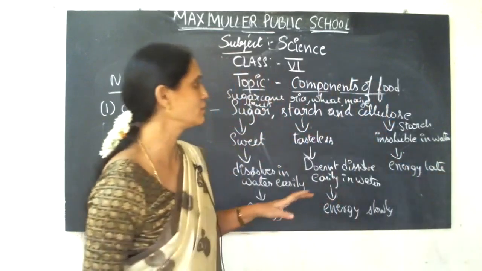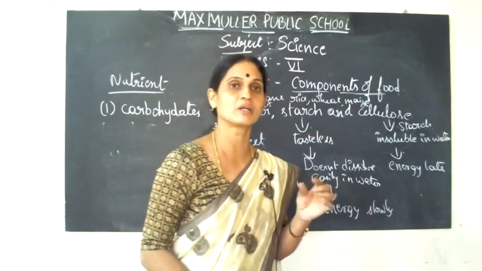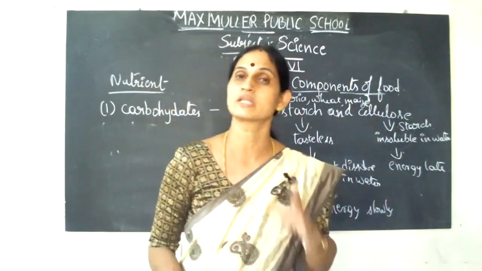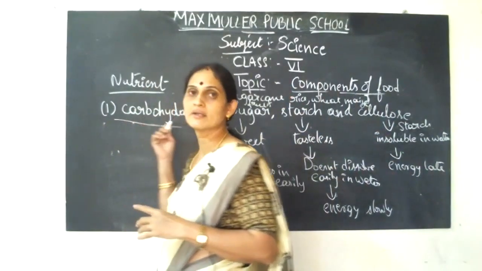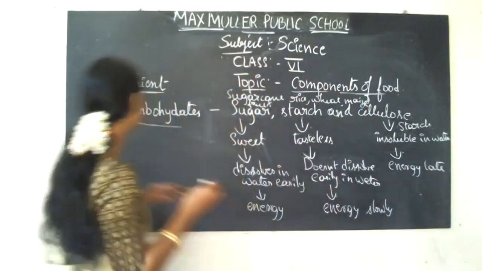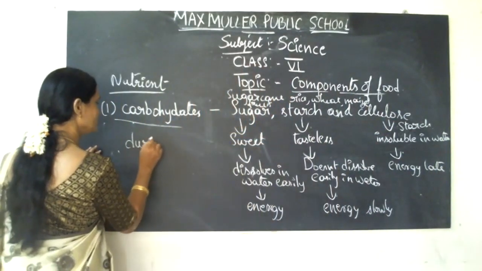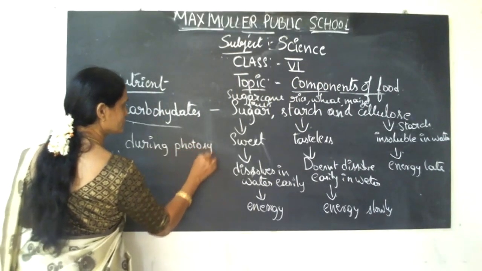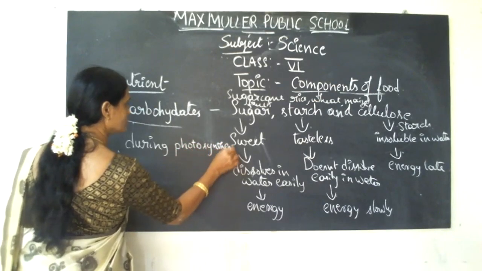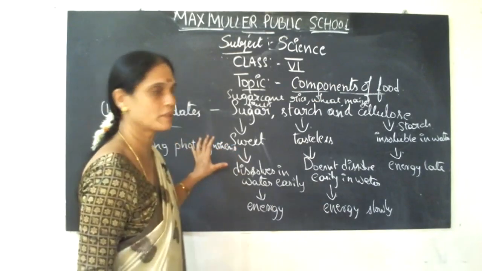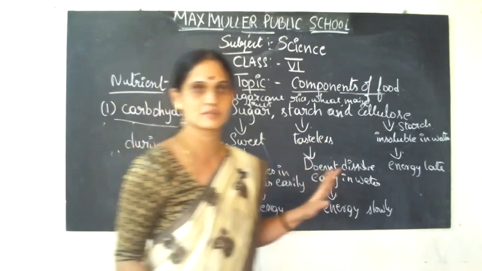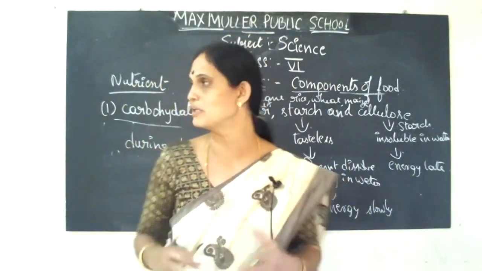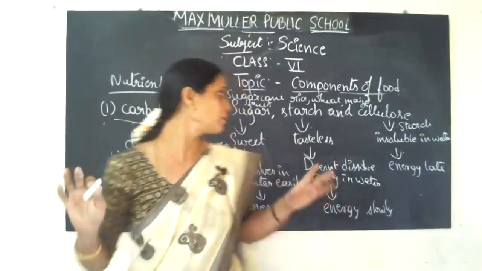Example, the stem of a plant has this cellulose. Children, how are these carbohydrates produced? They are produced by all the plants during photosynthesis. Plants means leaves, fruits, vegetables, everything is considered. So this is about the carbohydrates.